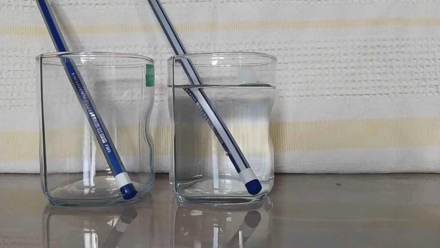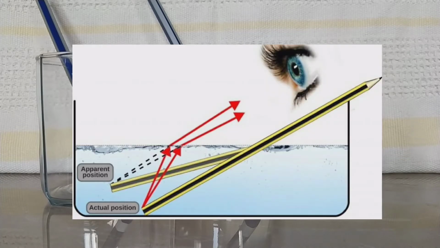So why is it happening? It is happening due to the phenomenon of refraction. When refraction takes place, means when light rays pass from one medium to another, the 2 mediums which have different densities, then refraction takes place.